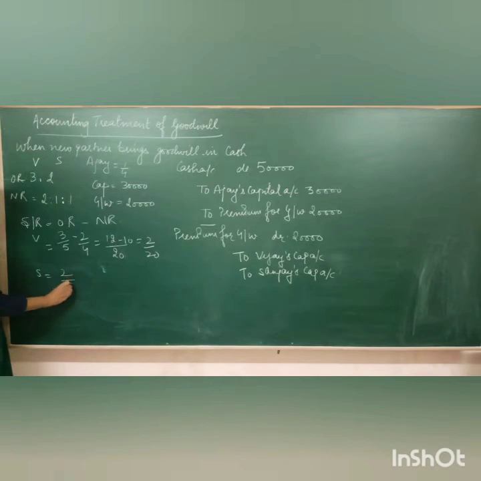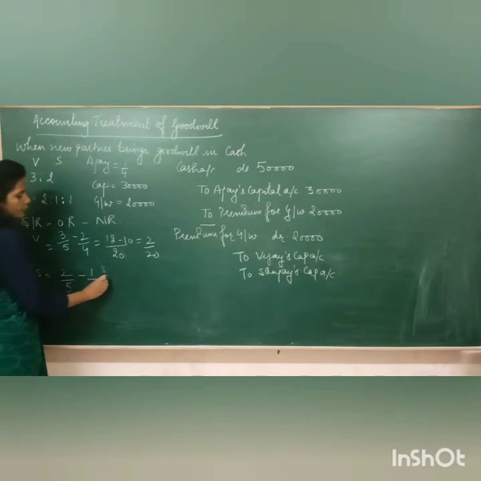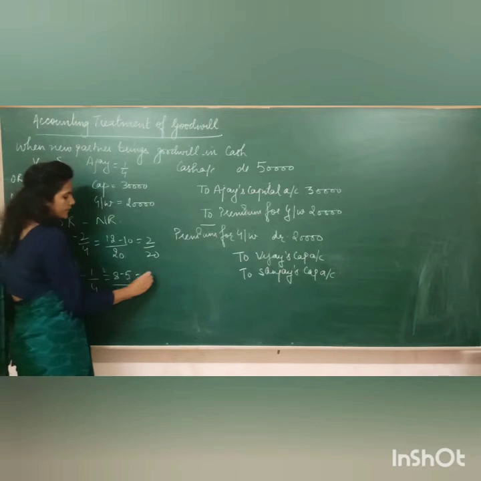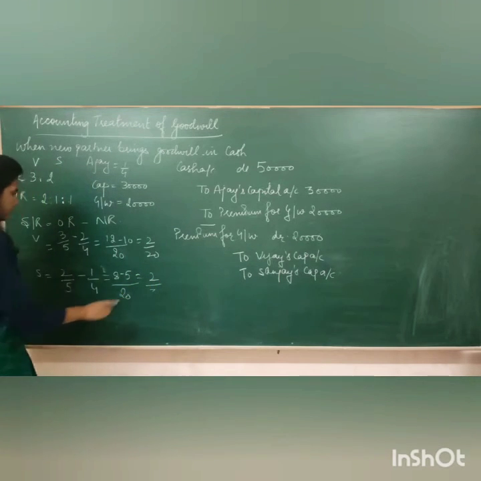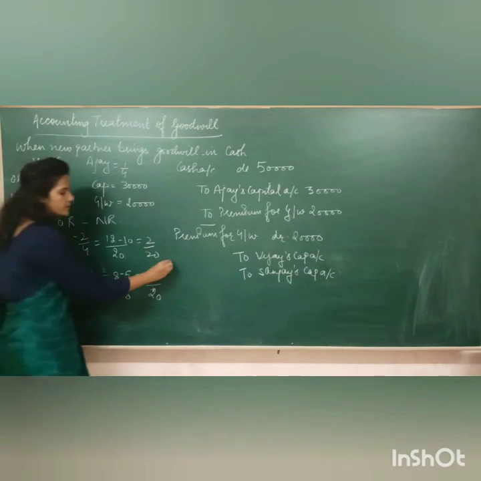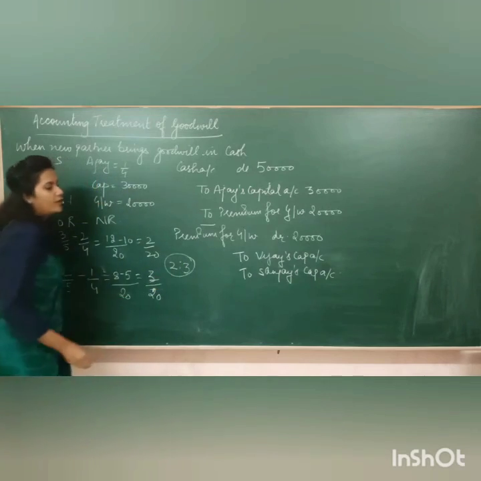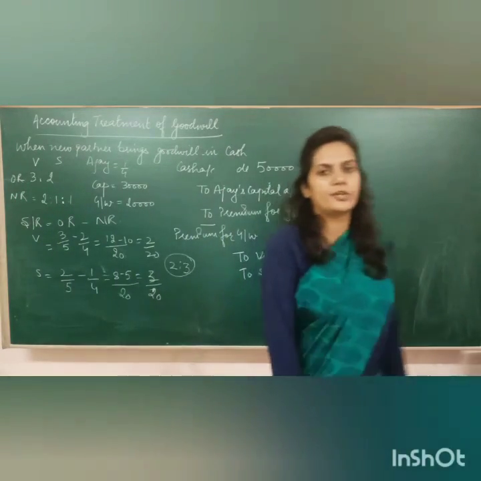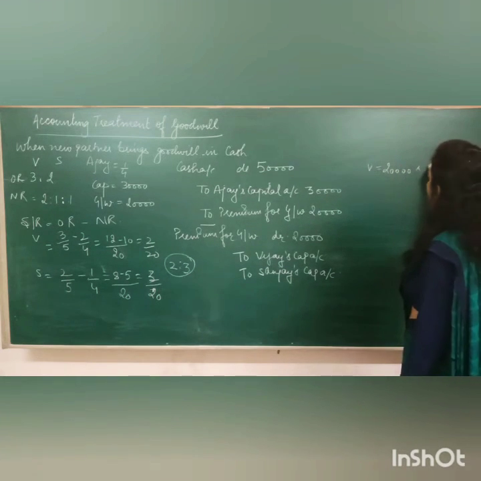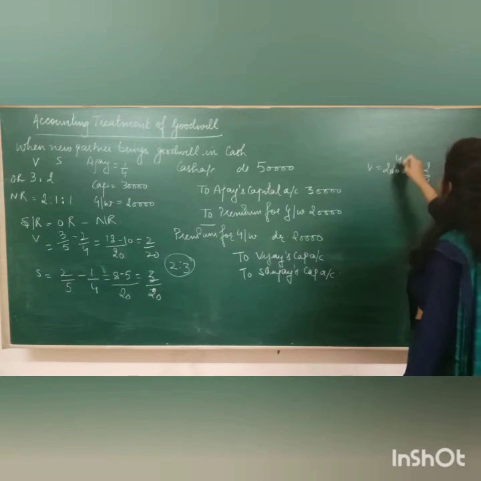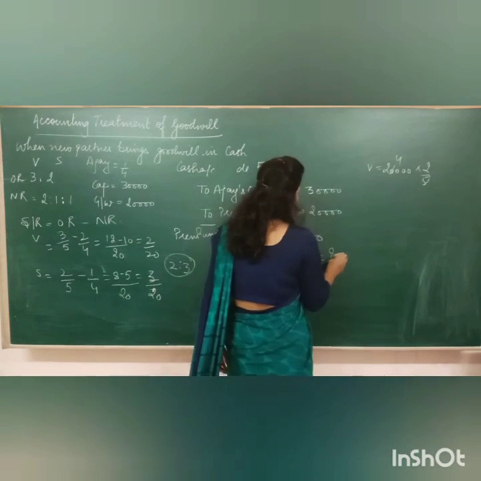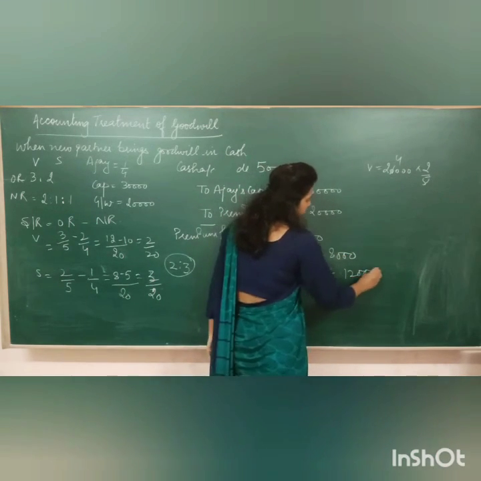This is for Vijay. If I calculate for Sanjay, it will be old share 2/5 minus new share 1/4. If I solve it, it will come to 8 minus 5, that is 3/20. So here the sacrificing ratio becomes 2:3. So now we have to divide this 20,000 in the ratio 2:3. So Vijay's share becomes 20,000 into 2/5. If you solve it, it will come to 8,000. And Sanjay is going to get 12,000.